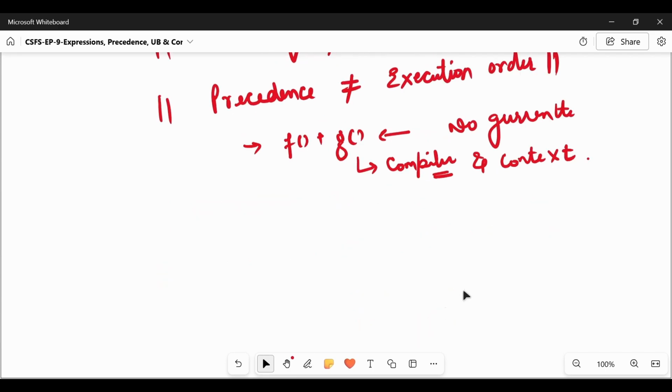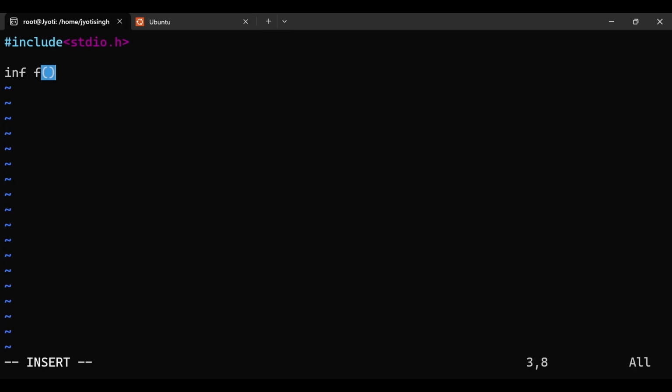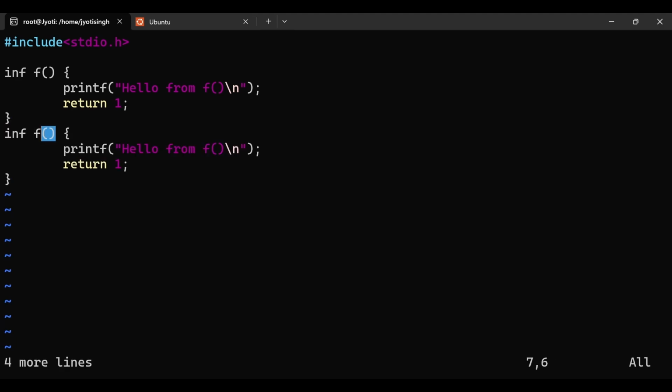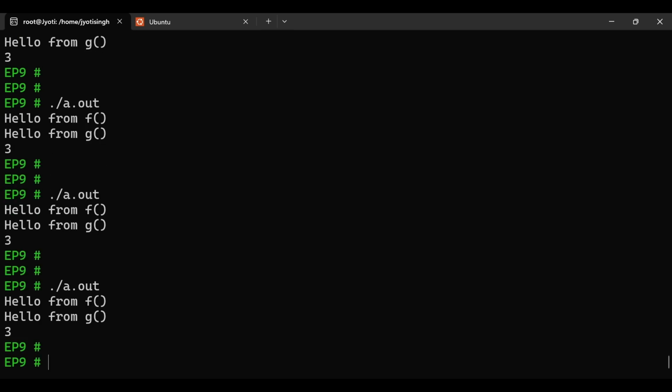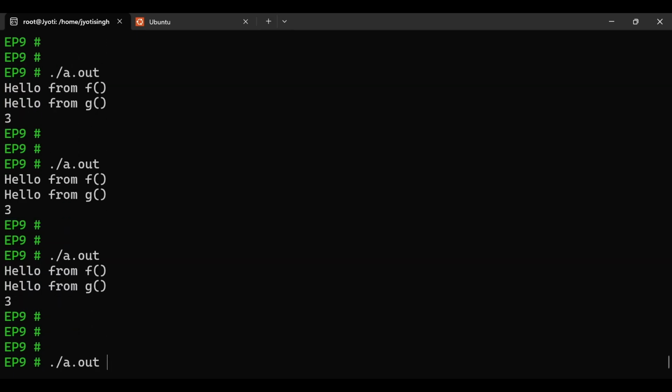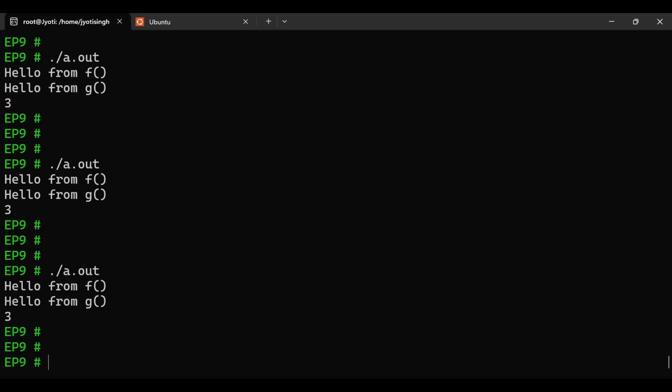So let me give you an example for the same. We have an int function f, which prints the statement hello from f and returns 1. Similarly, we have another function g, and inside main, let us call both the functions and see in which order the compiler evaluates them. Printf hello from f and then hello from g. Let us run it again. Always the same, although this totally depends upon the compiler.